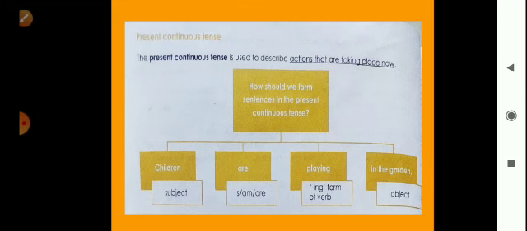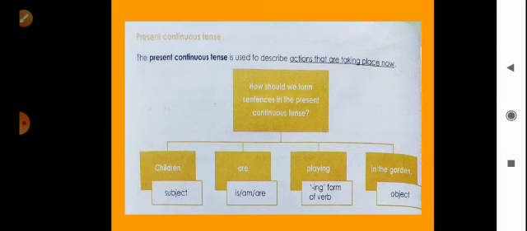Means ये action में कर रही हूँ. I am explaining the video. This is present continuous tense. मैं अभी आपको क्या कर रही हूँ? ये स्लाइड एक्सप्लेन कर रही हूँ या ये वीडियो आपको एक्सप्लेन कर रही हूँ. What is this? This is present continuous tense, means to describe actions that are taking place now. जो अभी हम कर रहे हैं, so we use present continuous tense to show these actions which we are doing. जो एक्शन हम कर रहे हैं वो शो करने के लिए हम प्रेजेंट कंटिन्यूस टेंस यूज करते हैं.